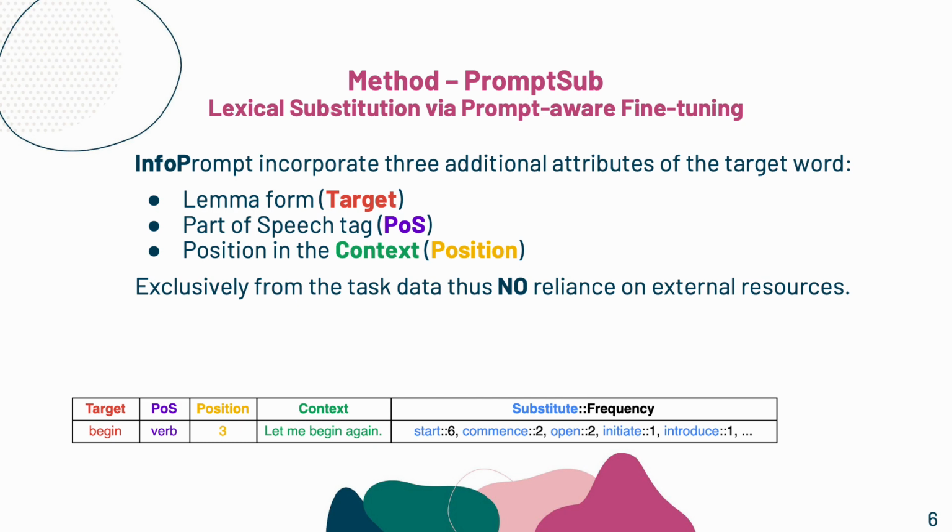This allows us to introduce our PromptSub, a novel method for lexical substitution via prompt-aware fine-tuning. For example, using InfoPrompt, we incorporate additional attributes of the target word into the context, including its lemma form, POS tag, and position. This information exclusively comes from the LST data, but was ignored by previous methods.